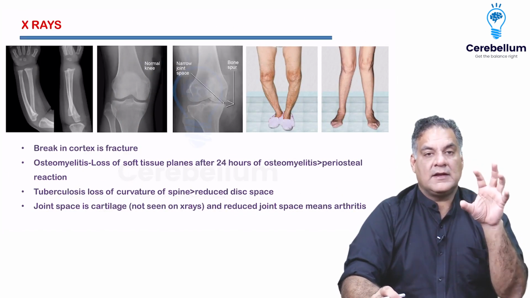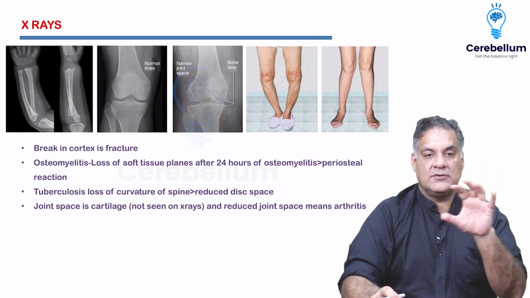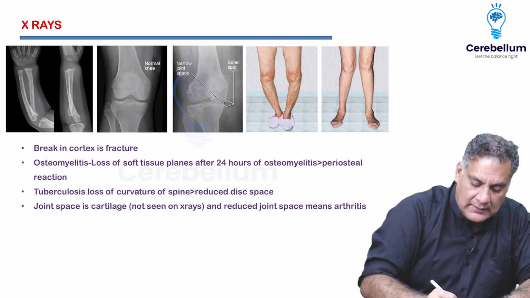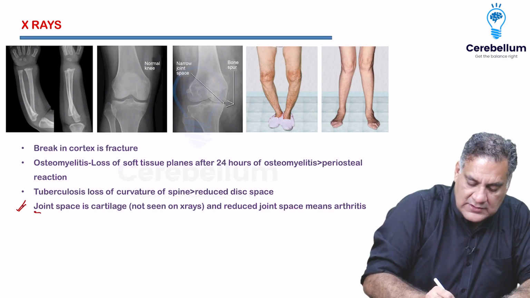Coming to the next thing now, which is about the x-rays. When I look at the x-rays, I told you that the x-ray can show you everything except the cartilage. This is very important. So this is the last point here. The joint space which you see is cartilage because the cartilage is radiolucent.